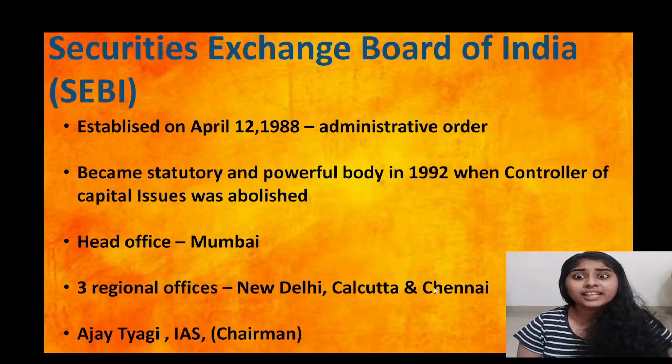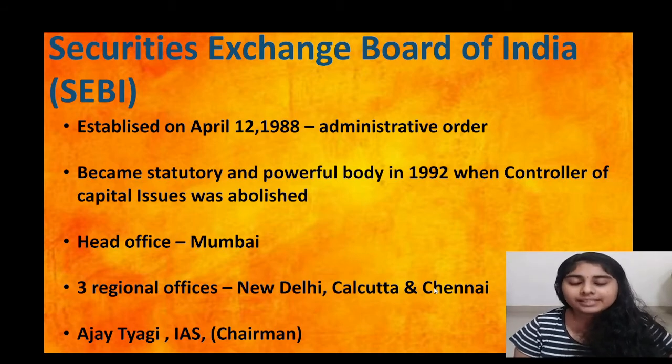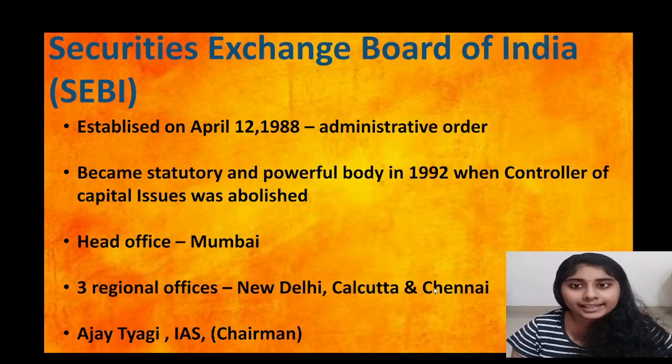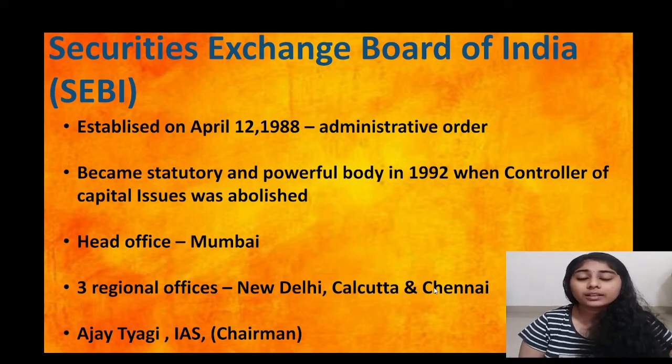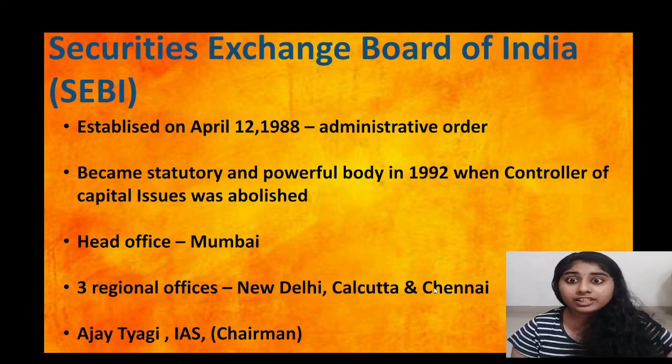First one is Securities Exchange Board of India, SEBI. SEBI was established on April 12, 1988 as an administrative order. But later, SEBI became a statutory and very powerful body in 1992 when the Controller of Capital Issues was abolished. SEBI is headquartered in Mumbai and it has three regional offices, one in New Delhi, one in Calcutta and one in Chennai. As you all know, the current chairman of SEBI is Mr. Ajay Tyagi IAS. So these are the important features of SEBI.